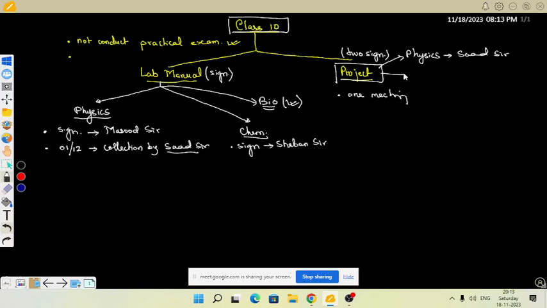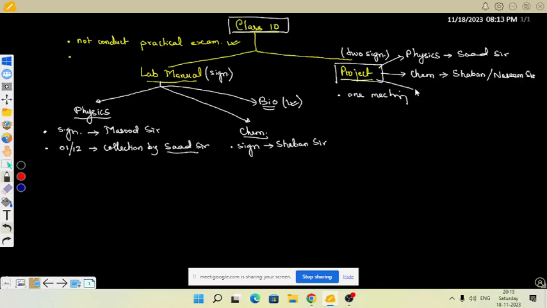In the similar way, chemistry is there. In chemistry, collection and checking will be done by Shaban sir, and when you check it, two signatures will be there. Two teachers have checked the projects, like internal and external. In chemistry, Shaban sir is there, as I have shared already, and Naseem sir is there. They will check.